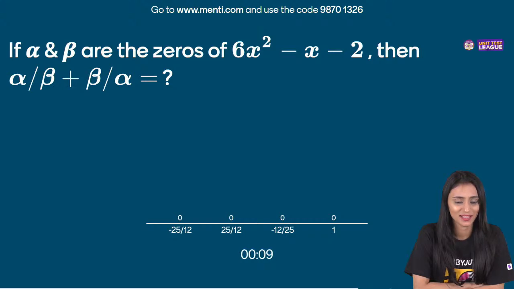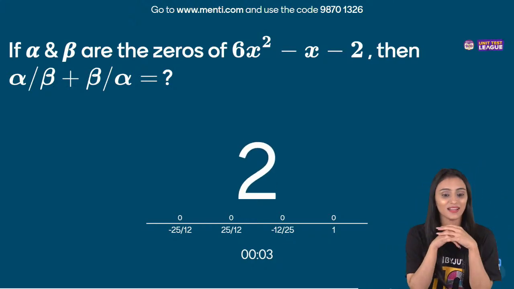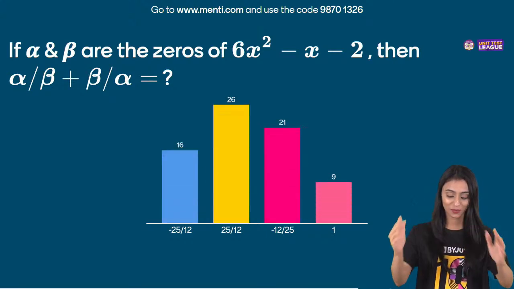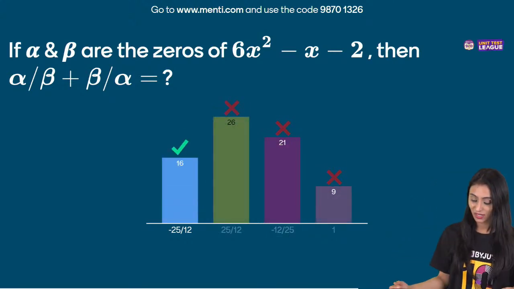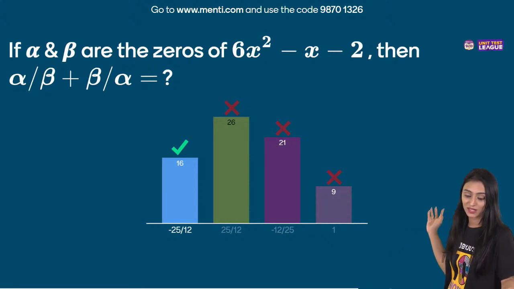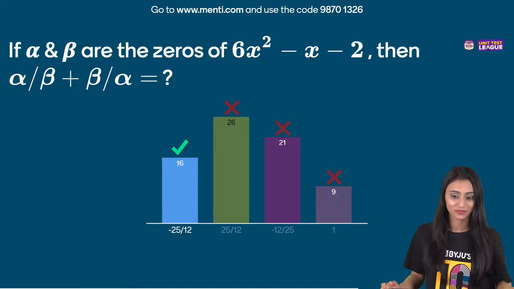Aryan, 2.3 seconds. How come so fast? Nirmali, Aditi. Nibha, Prarabdh. Okay, time is up. Let's see what the right answer is. See here, I can see that only few students are saying it's minus 25 by 12. Confusion, right? Difficult one.